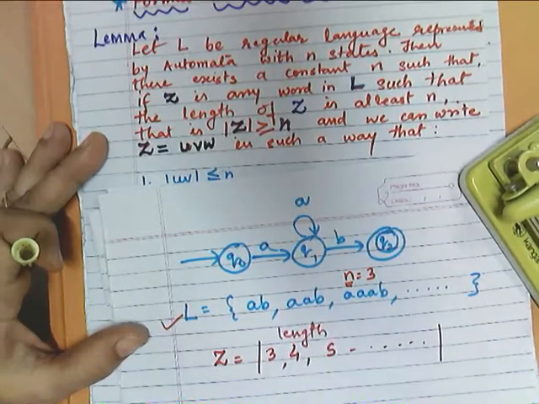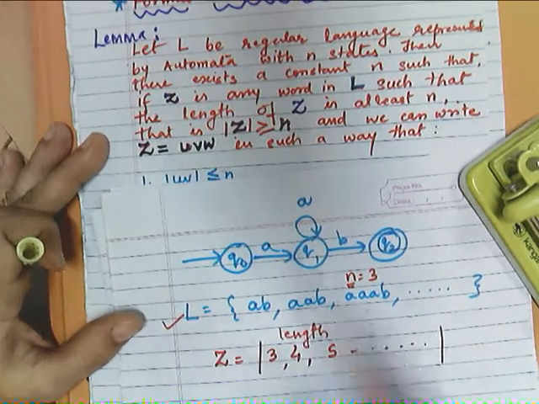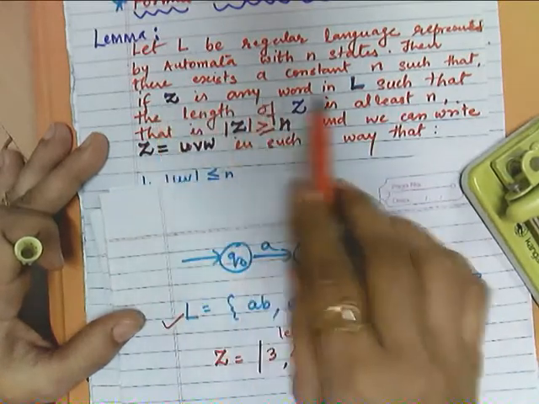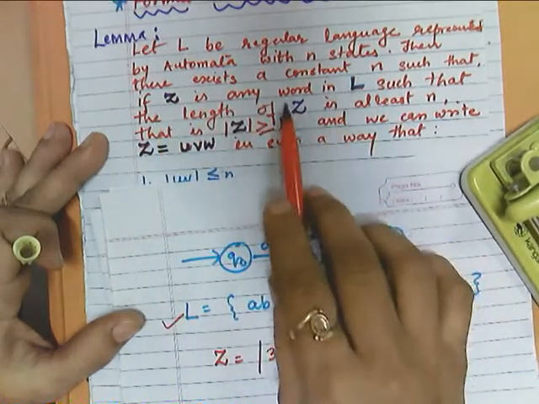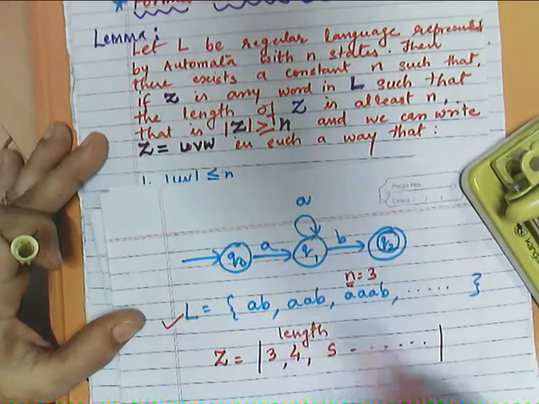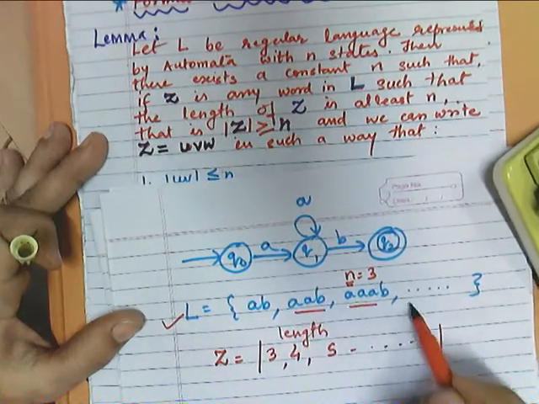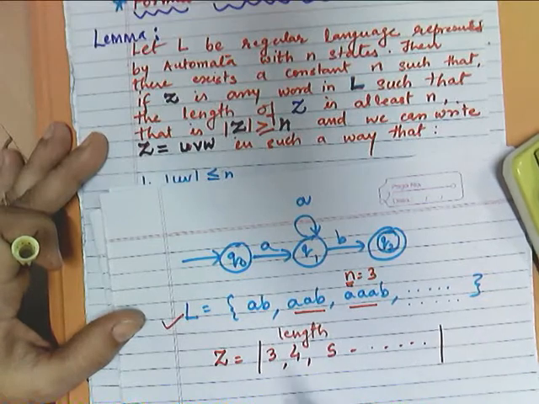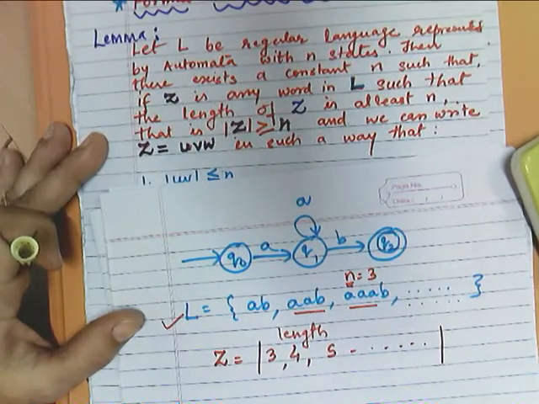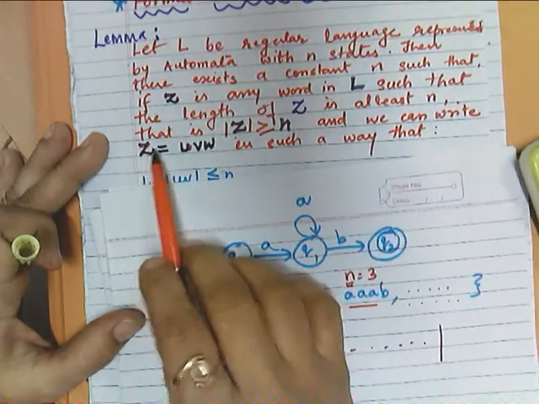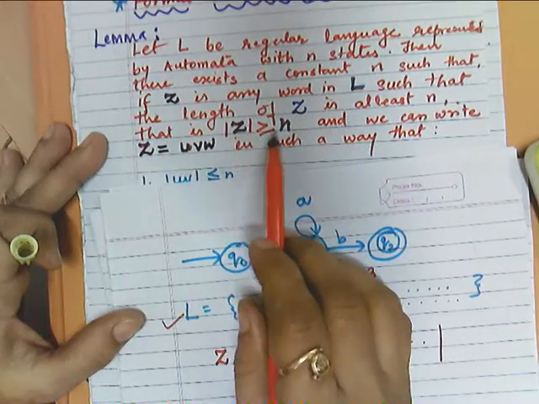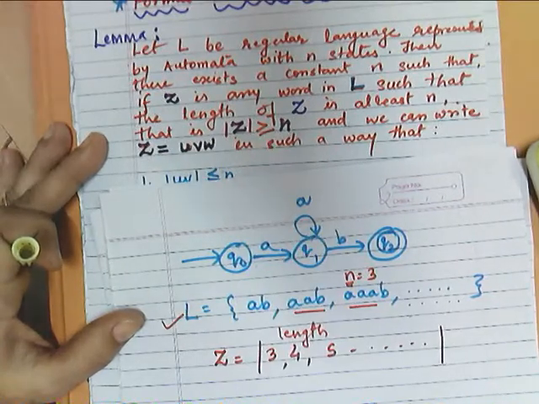I hope this is clear to everyone. It is a requirement. So from this, such words can be our Z, that is, the length of Z is greater than or equal to n.